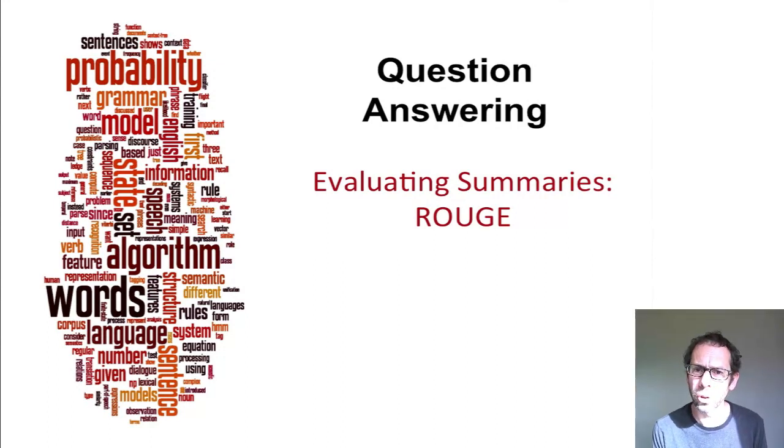So we've introduced ROUGE, an algorithm for evaluating summaries, whether they're generic or query-focused, by looking at how many of the bigrams, or n-grams in general, in a human summary occur in our machine-generated summary. And a better summary is one that overlaps more with the human summary. Now, ROUGE doesn't work as well as having humans actually answer the question, did this answer provide the information the user asked for? But that can be very expensive. And so ROUGE can provide a fast to run and convenient intrinsic metric that we can use to test our systems, and then at the end we can use humans to see how well they really did.